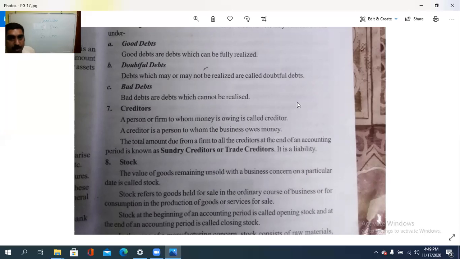Then, the total amount due from a firm to all the creditors at the end of an accounting period is called the sundry creditors or trade creditors. It is a liability also. So, this is an asset, this is a liability. Understood? So this is the relation between debtor and creditor. So sundry debtors are the total of all the debtors, all the amount we need to get, for an accounting period. This is to whom we need to pay, that is sundry creditors. So we saw the debtor creditor relation.